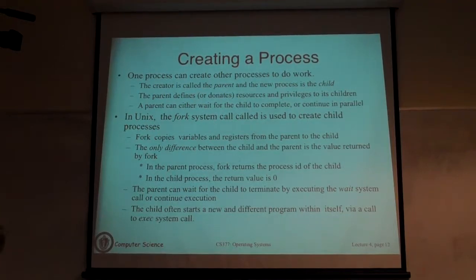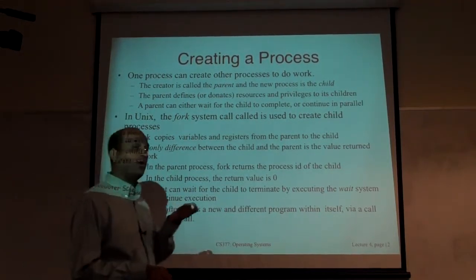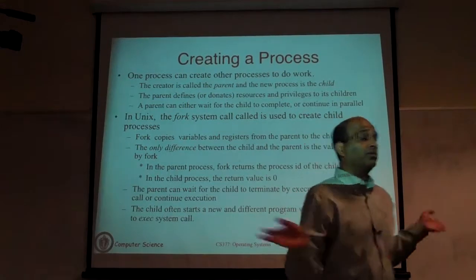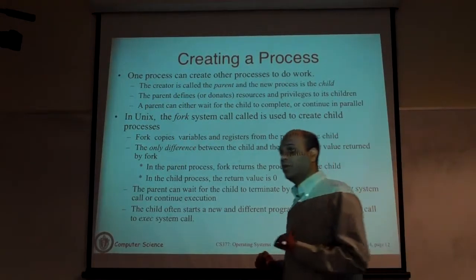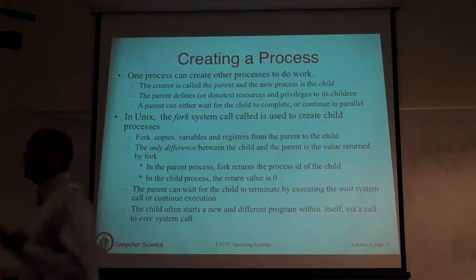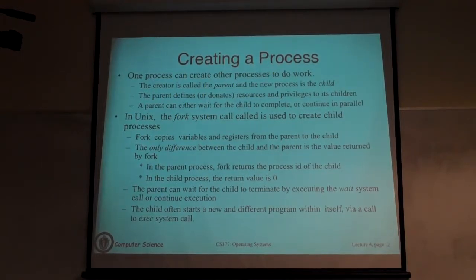When you boot your machine, there's a process that the kernel starts running, which in Unix is called the init process. Every process can derive its ancestry back to the init process. So every process has a parent. What that means is a process can only be created by another process that already exists in the system.